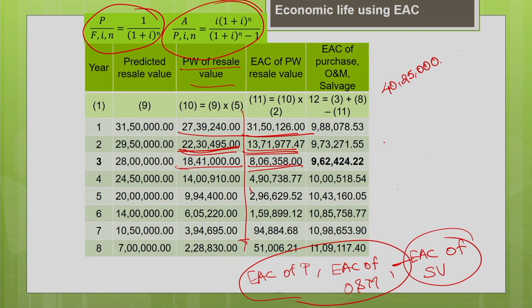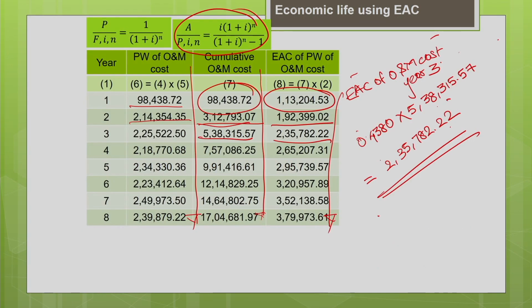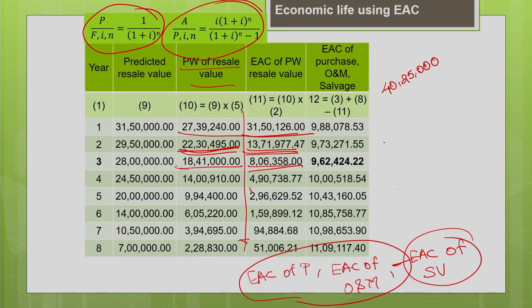40,25,000. You add it with the equivalent annual cost of the operating and maintenance cost. It is nothing but 1,13,204.53. Okay. You add both.